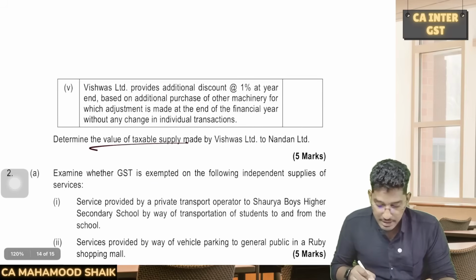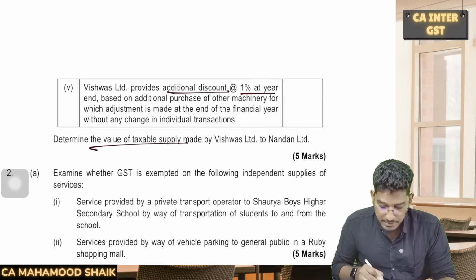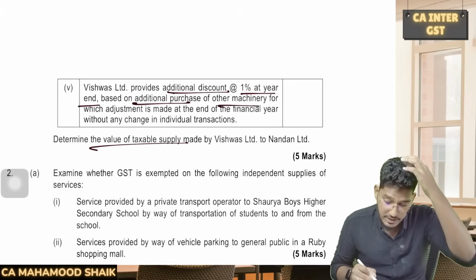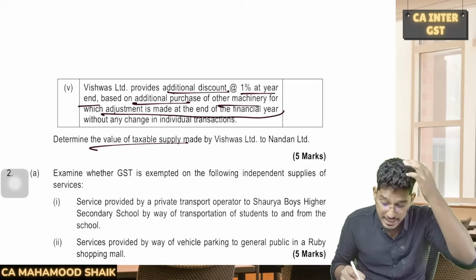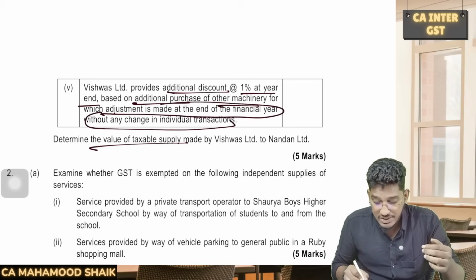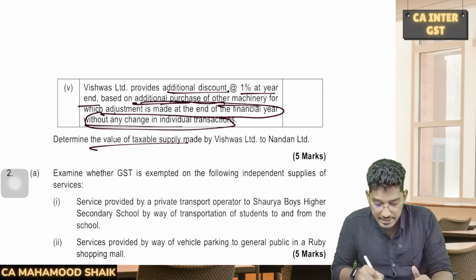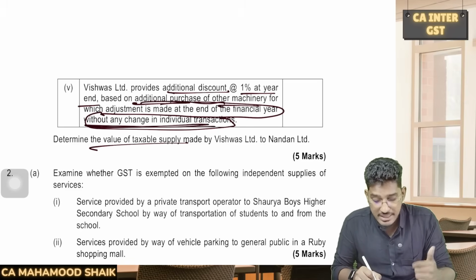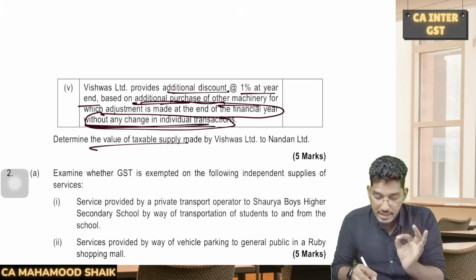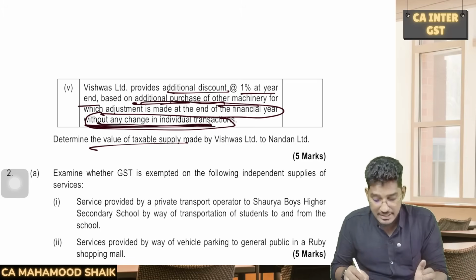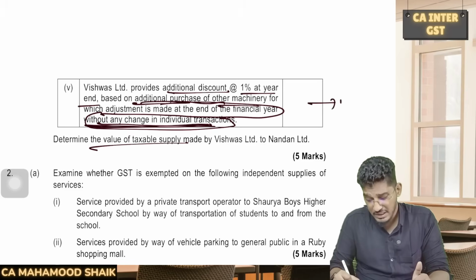Next, Vishwas Limited provides an additional discount at the rate of 1% at year end based on additional purchase of another machinery, for which adjustment is made at the end of the financial year without any change in the individual transaction. So there is a post supply discount. This sentence is very important. This has been adjusted to the balance amount without any change in the individual transaction. That means this is a discount which can't be calculated invoice wise.